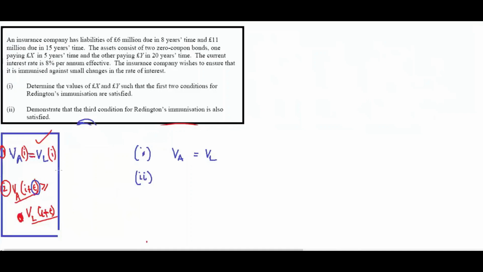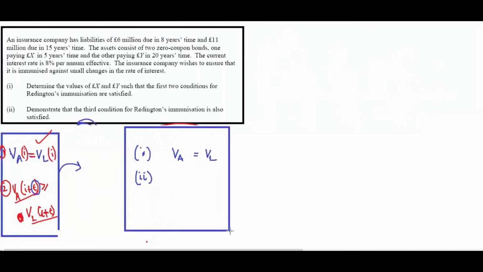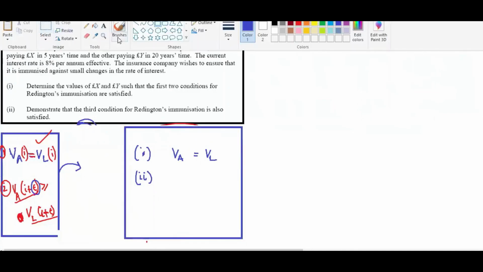Someone might ask me, why three conditions? This is the definition of immunization. We can use two conditions; we can prove this one also. Say 8% is given: at 8% you find the present value of assets, at 8% you find the liability, so that they are equal.